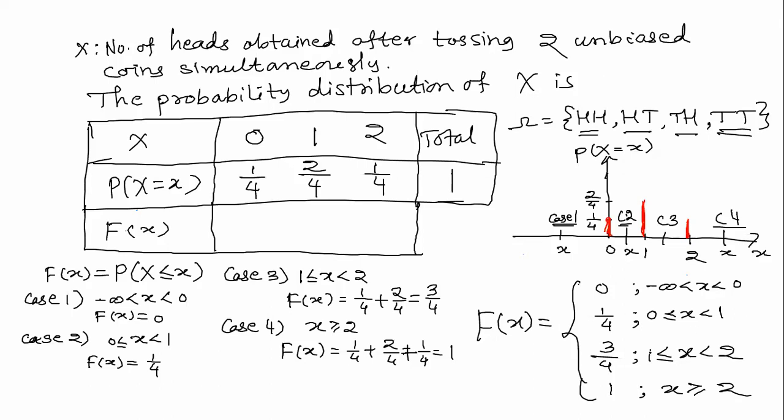Now the next thing is I am going to draw the distribution function. I do not find any space here, but I will be making the space. But before that, let me write: it will be 1 by 4, then 3 by 4, and then 1, like that.